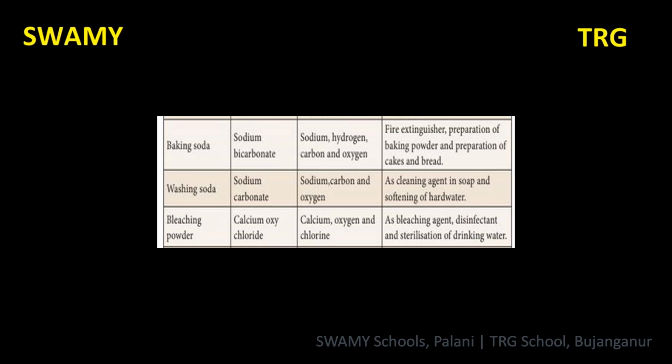Calcium oxychloride, CaOCl2. Ca calcium, O oxygen, Cl2 chlorine. 3 elements are there. Bleaching powder is used as bleaching agent.